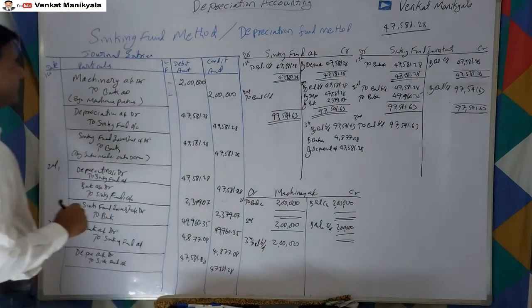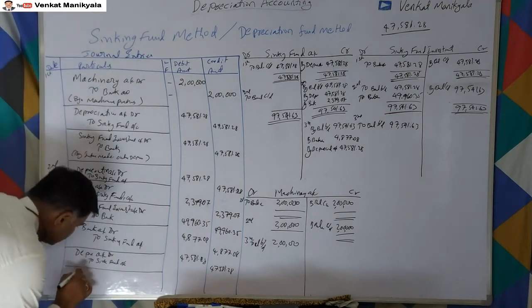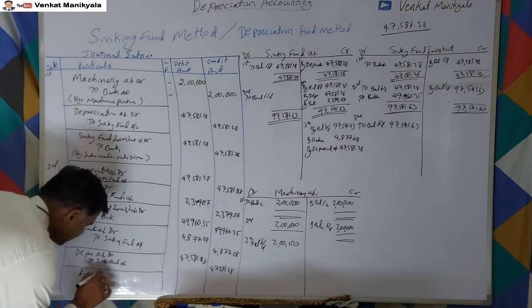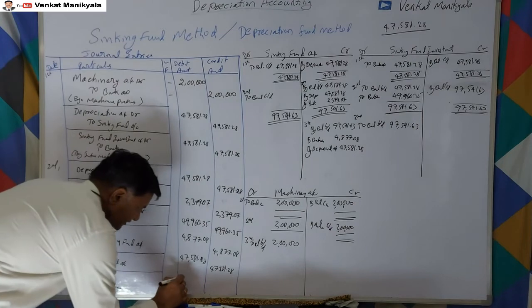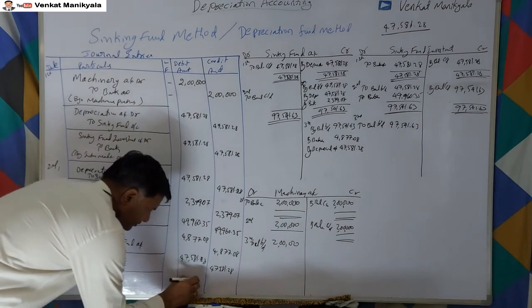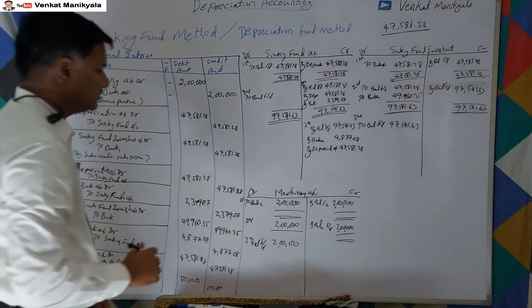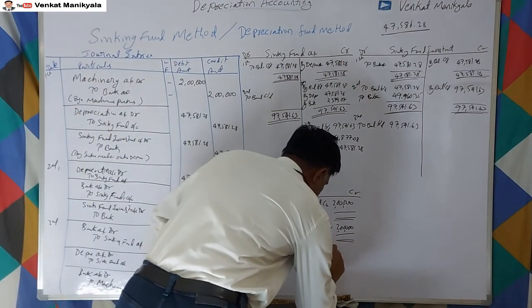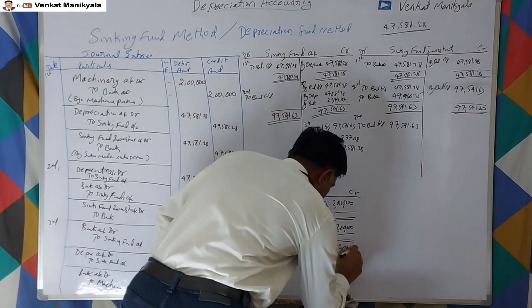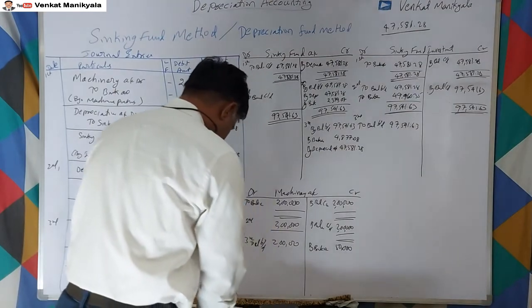For getting the scrap value of machinery when sold back, bank account debtor to machinery account. So now we have touched the machinery account with 50,000 we received. So in the machinery account, by bank account 50,000, right? Bank account 50,000.